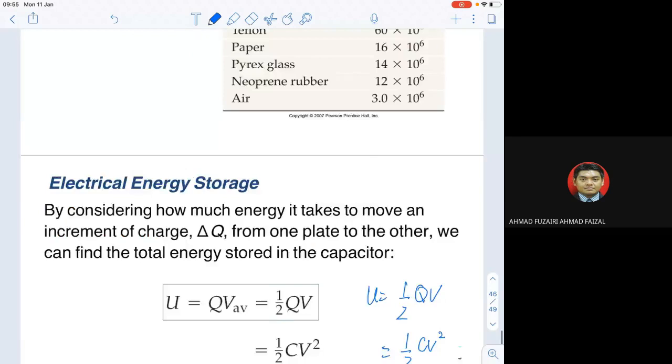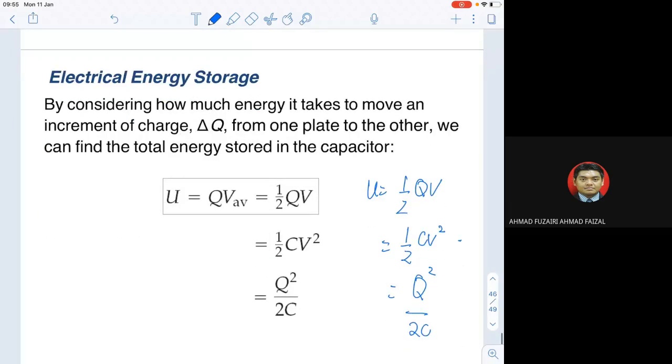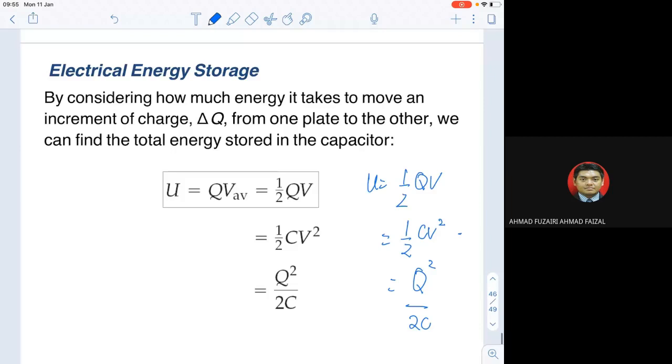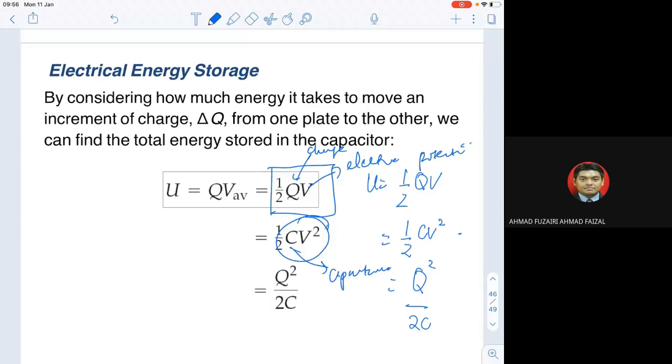So this is the simple application, and the last part is the electrical energy storage, which I already discussed. You can have electrical energy storage in terms of half QV, where this is charge and this is electric potential. Half CV squared, where this is capacitance and V squared is electric potential. And you can also calculate it as half Q squared over C.